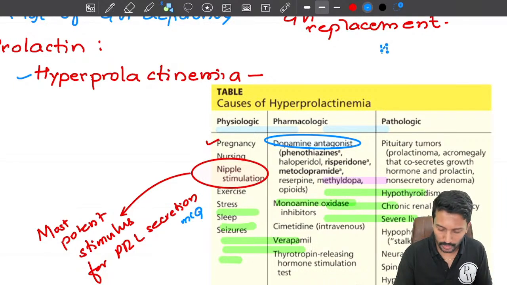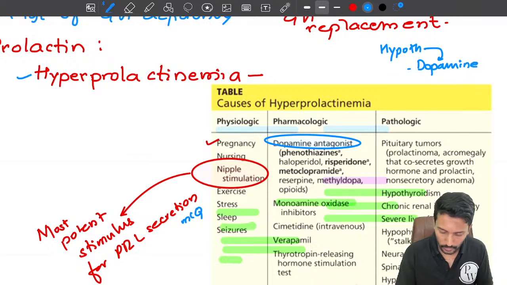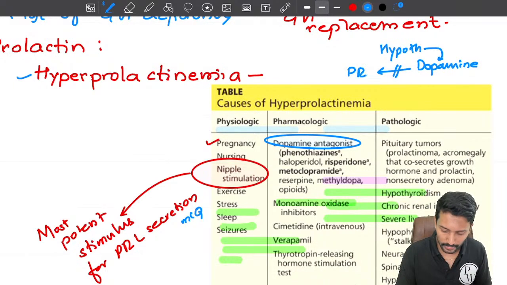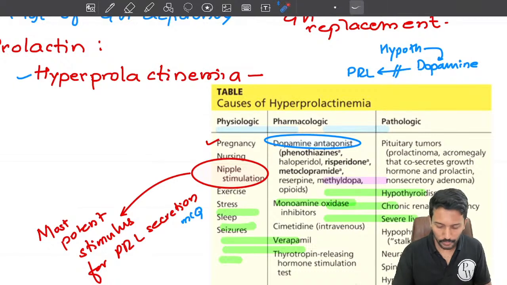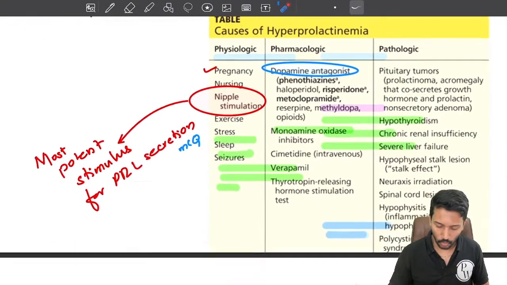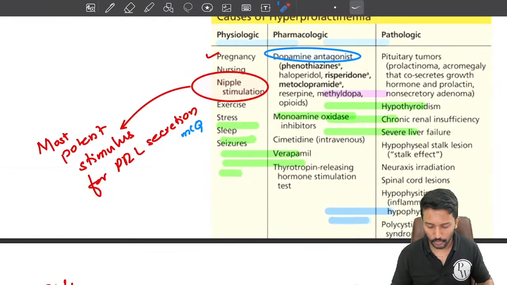So your hypothalamus continuously produces dopamine, and this dopamine acts as a brake on the pituitary for prolactin secretion. If I inhibit dopamine using a dopamine antagonist, then I am removing the inhibition and prolactin secretion will increase, right? So all the drugs which are dopamine antagonists will increase prolactin secretion.